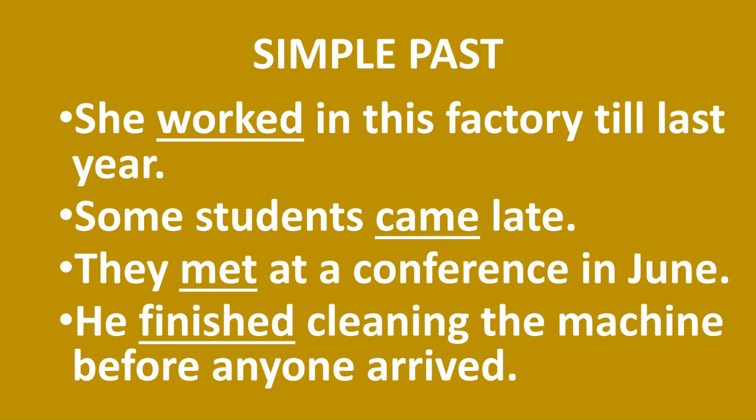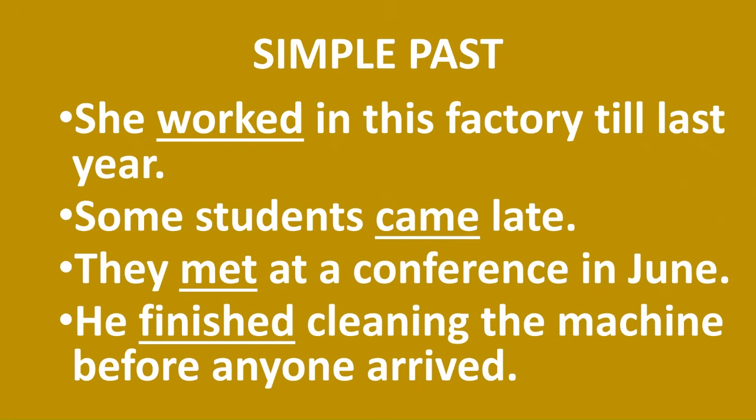Here are 4 sentences, all of them in the simple past tense. The verbs are work, come, meet, and finish. Those are the verb forms, but we are using them in the simple past form. She worked in this factory till last year. Here you have exact mention of time in the past. Till last year, that is in the past. Now she's not working there anymore.